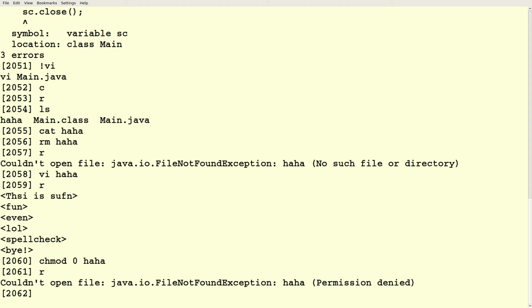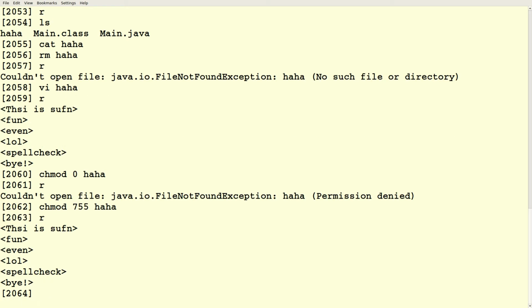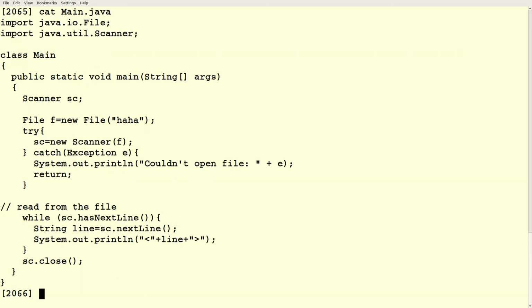If you don't have permission to access the file, you'll get a different kind of exception, saying permission denied, and so on and so forth. Make sense?